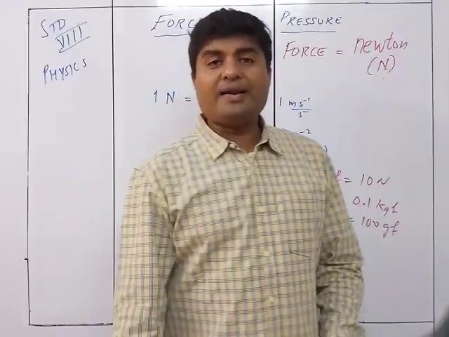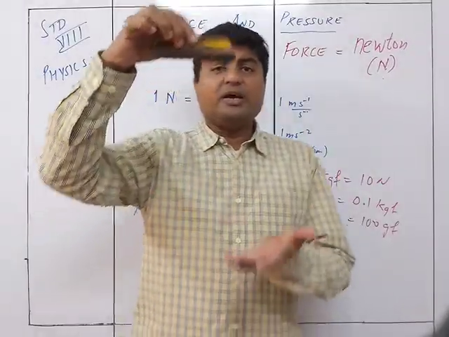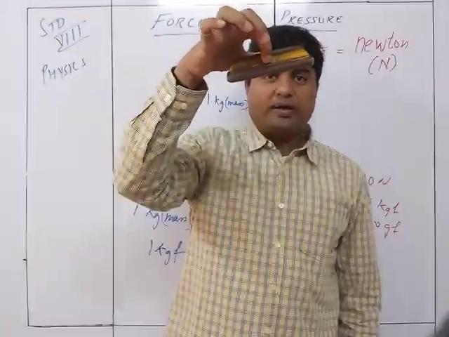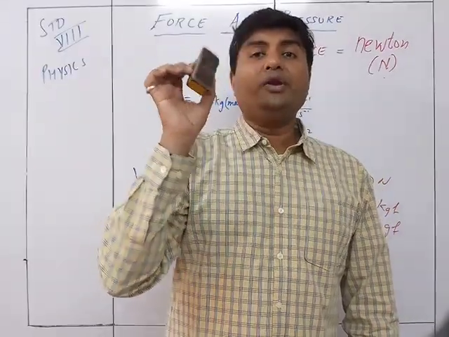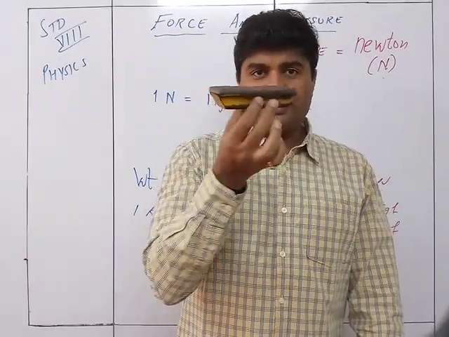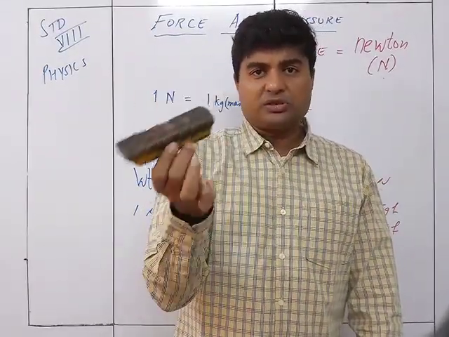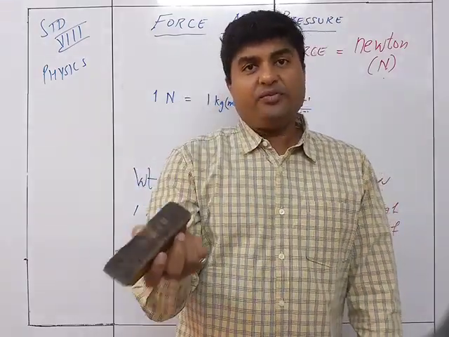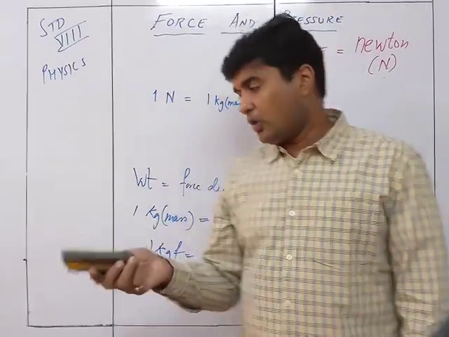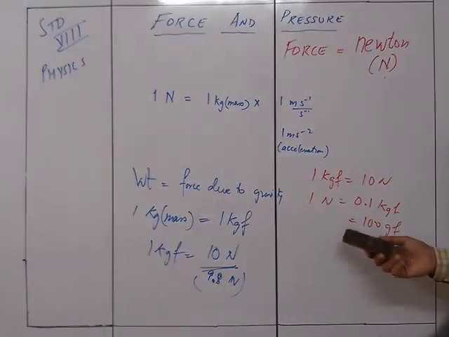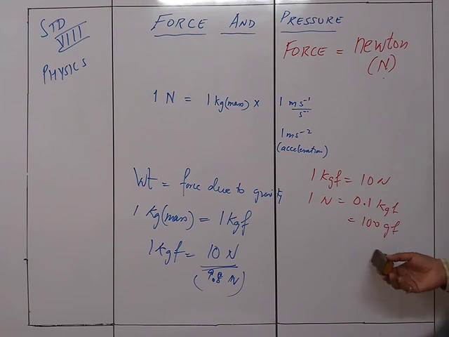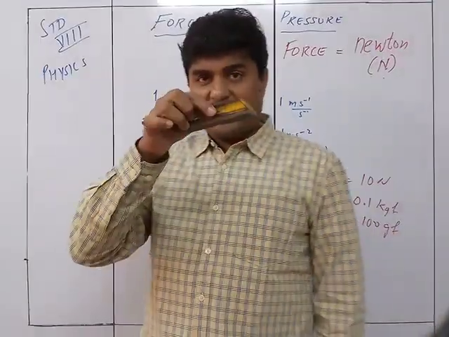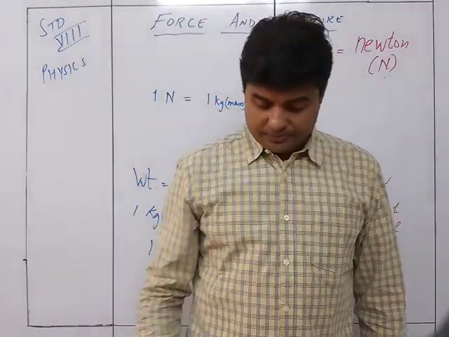So suppose this duster is of 100 grams, then the gravitational pull on this body will be nothing but 1 Newton. Why 1 Newton? Because 100 into 10 is 1000, 1000 grams is 1 kgf, which is 10 Newton, so accordingly 100 gf is equal to 1 Newton. 100 grams is 1 Newton.